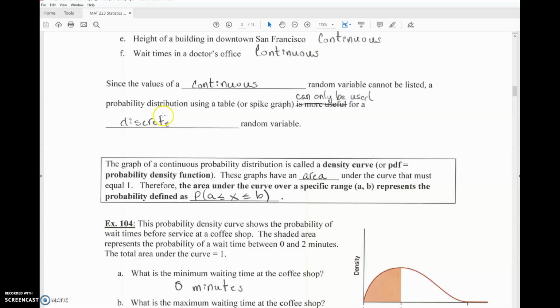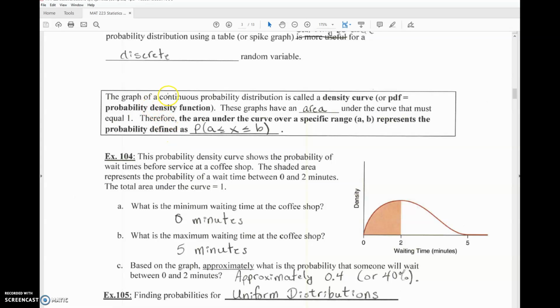Now, since the values of a continuous random variable cannot be listed, a probability distribution using a table, like we introduced for the dice, or a spike graph like we introduced for the number of stars a book reviewer on Amazon might give, can only be used for a discrete random variable. We cannot use them for a continuous random variable.